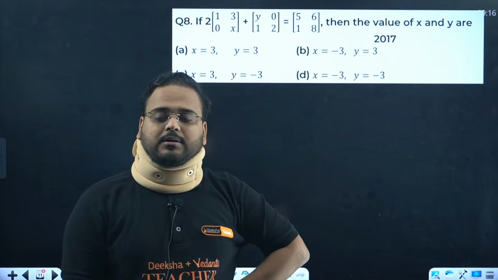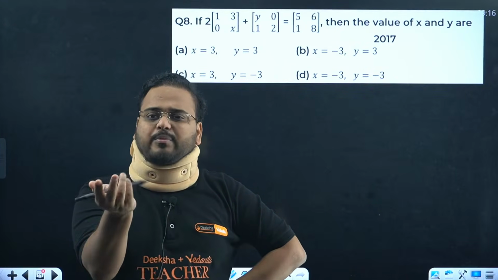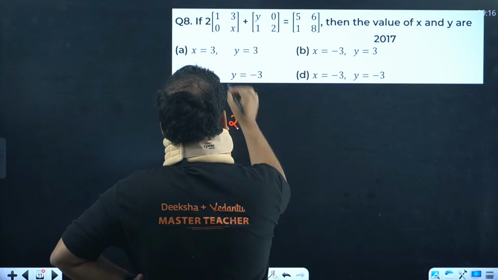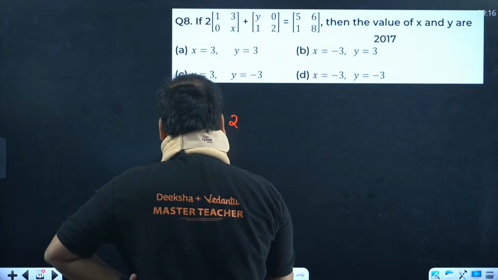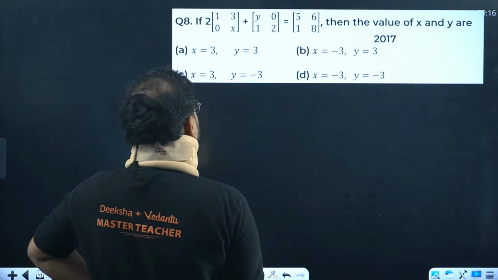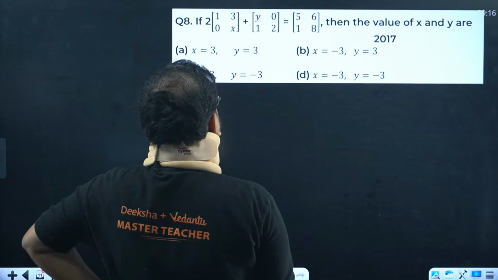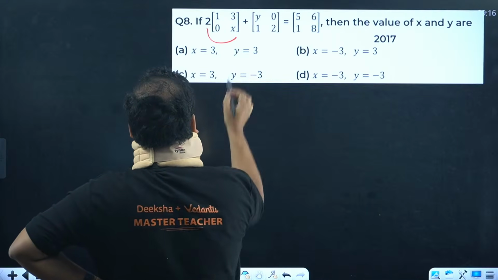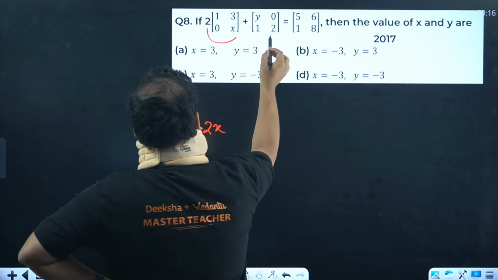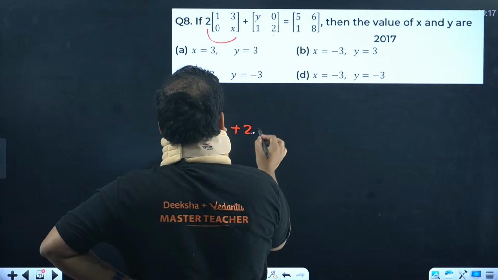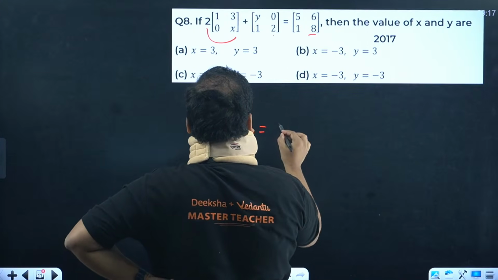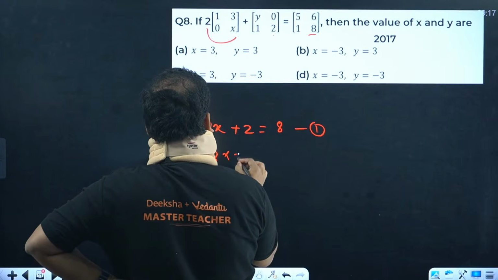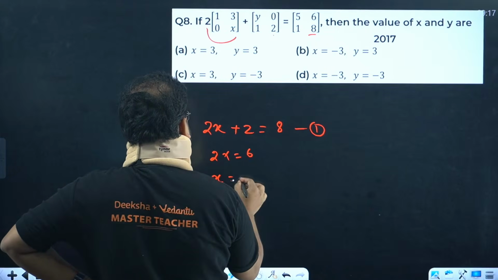2 1 3, okay, this is going to be a simple equation format, right? 2 into 1, how much is that, sir? 2 into 3. So let's not worry about everything over here, because we'll look for only the variable term. So we have x over here, so 2 into x, we'll write 2x. We'll look for this term, so plus 2 should be equal to what? This term. So we have 8. This is my equation number 1. From here we get 2x is 6 and the x value is 3.